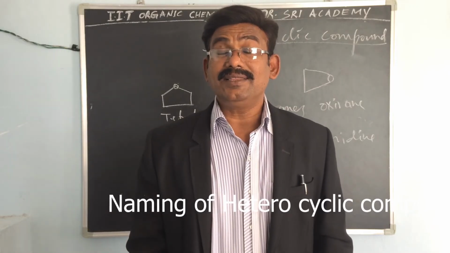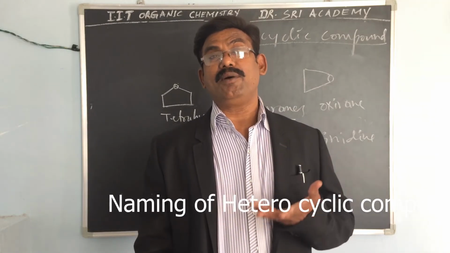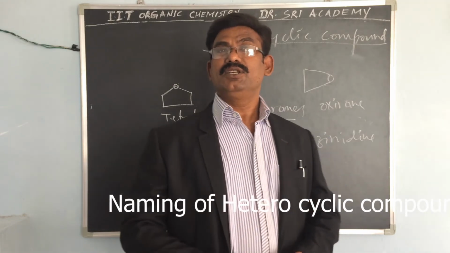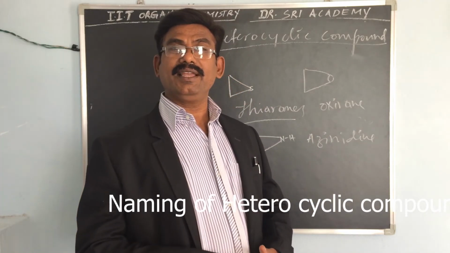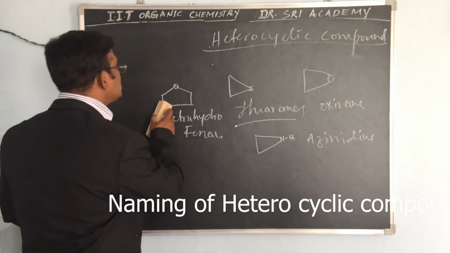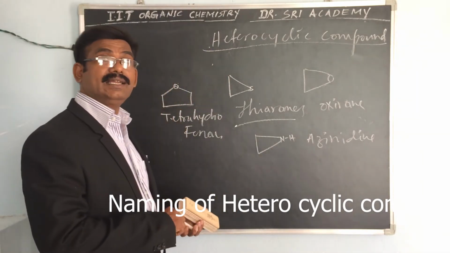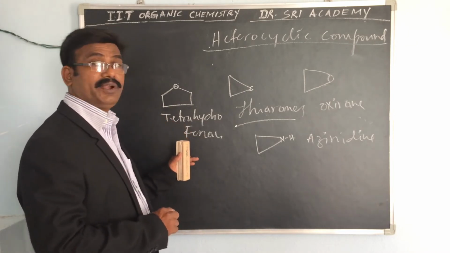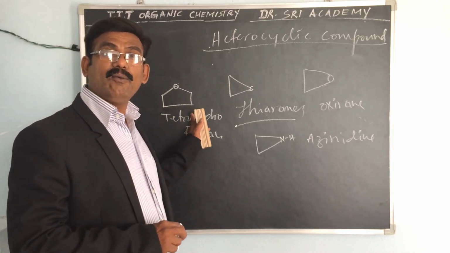and other penta compounds are what? So we have to see the penta compounds and hexa compounds. We have to see all these things. So this is the penta, meaning the oxygen containing one is called what? Tetrahydrofuran. So if sulfur containing, what is that name?